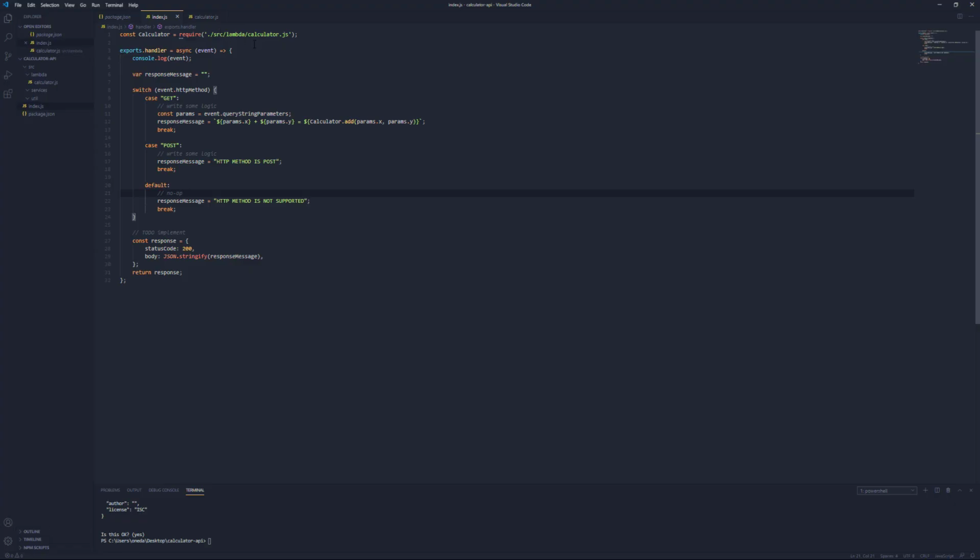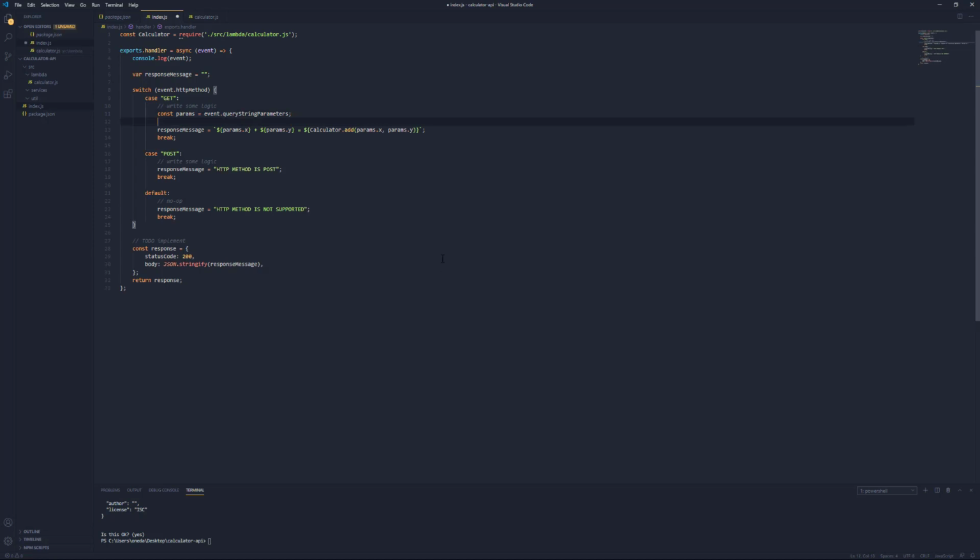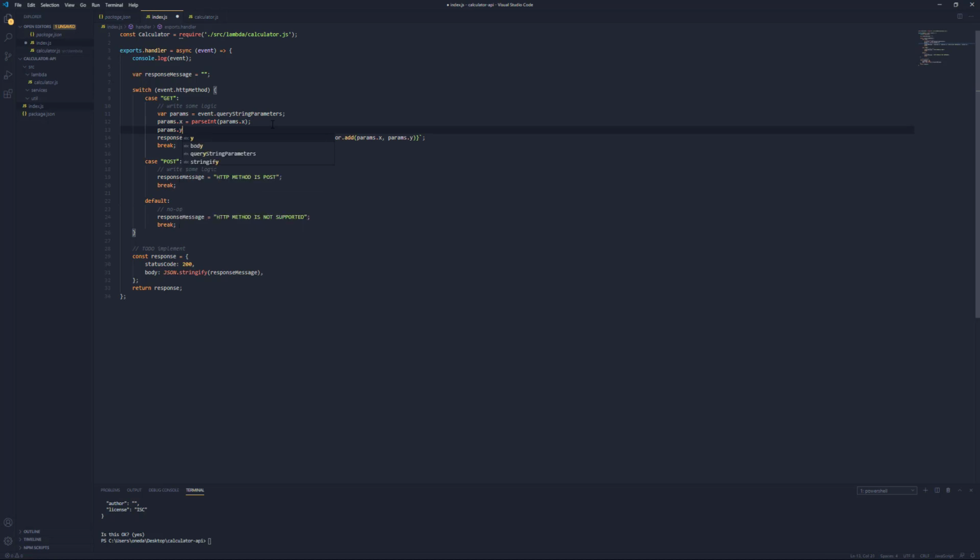Okay, so obviously we're going to be needing to do some processing on our query string parameters. So let's make this a var so that we can modify it. And what we'll do is we'll say params.x is going to be equal to parseInt params.x. So all we're doing is we're converting this, which is a string, into an integer value. And then we'll say same thing for y, params.y is equal to parseInt params.y. So we'll go ahead and package this up and deploy it, and then we'll test again.